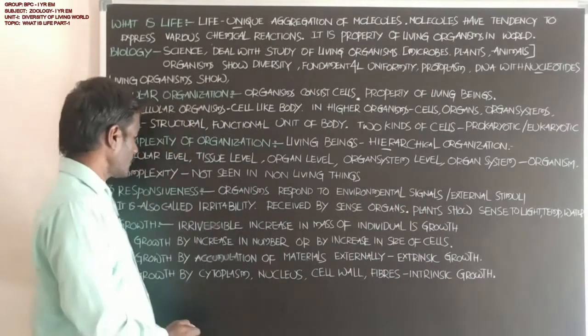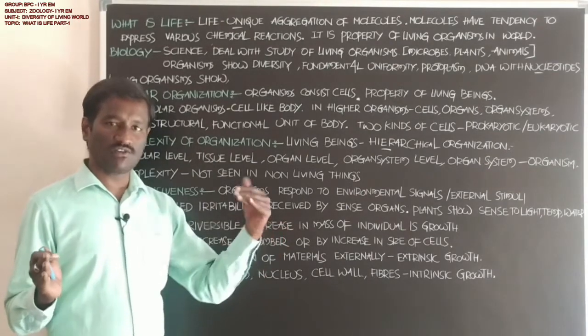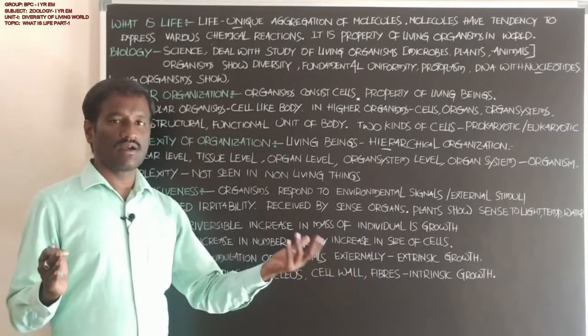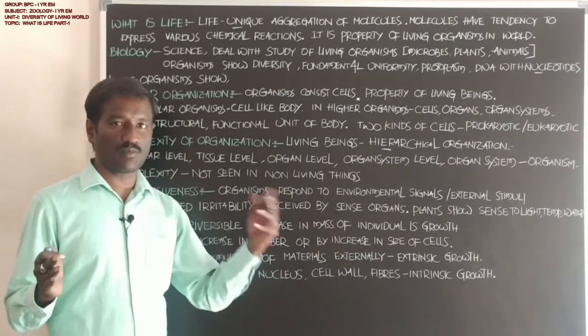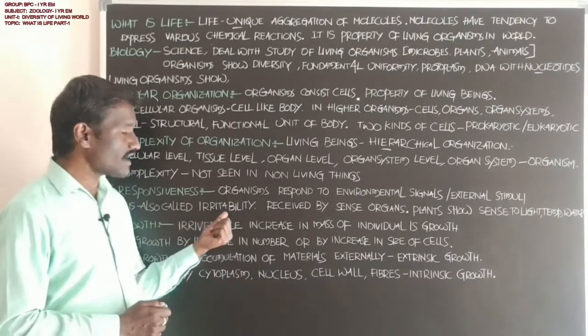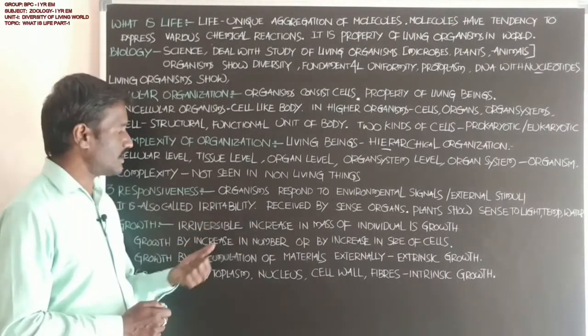Next, it is the responsiveness to the environment, outer surroundings, and other animals for mating and reproductive purposes. That is also called irritability. Responsiveness is also called irritability.